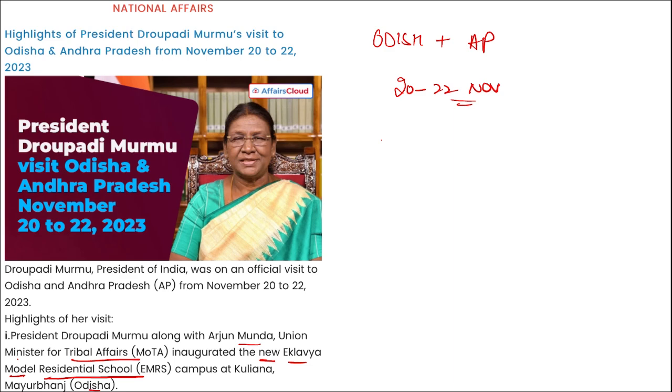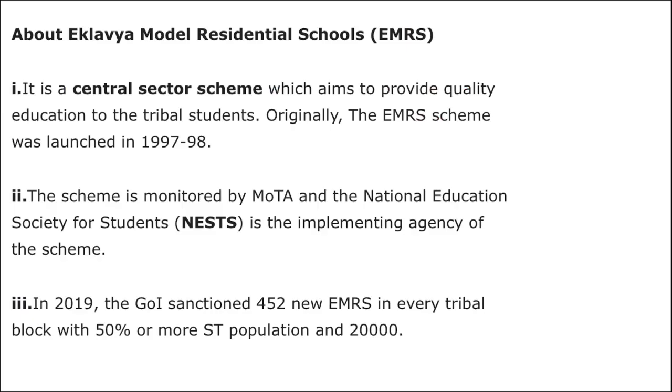Right, we are talking about EMRS. Now, what is this EMRS? This is your Eklavya Model Residential Schools, right? First, we'll go through some of the things that were inaugurated by her, and then we will be proceeding. But let's start with EMRS, that is Eklavya Model Residential Schools. This is a central sector scheme. The aim here is to provide quality education to the tribal students, right?